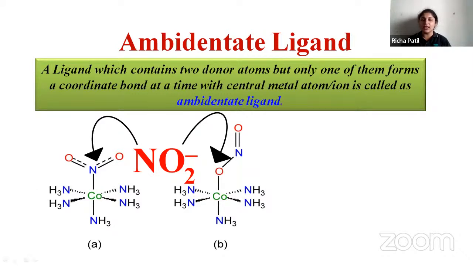You can see the example NO2 minus. It can link either by nitrogen or by oxygen, but at one time only one atom can get attached to the central metal atom. You can see the examples A and B. In this complex, the nitrogen has been attached.